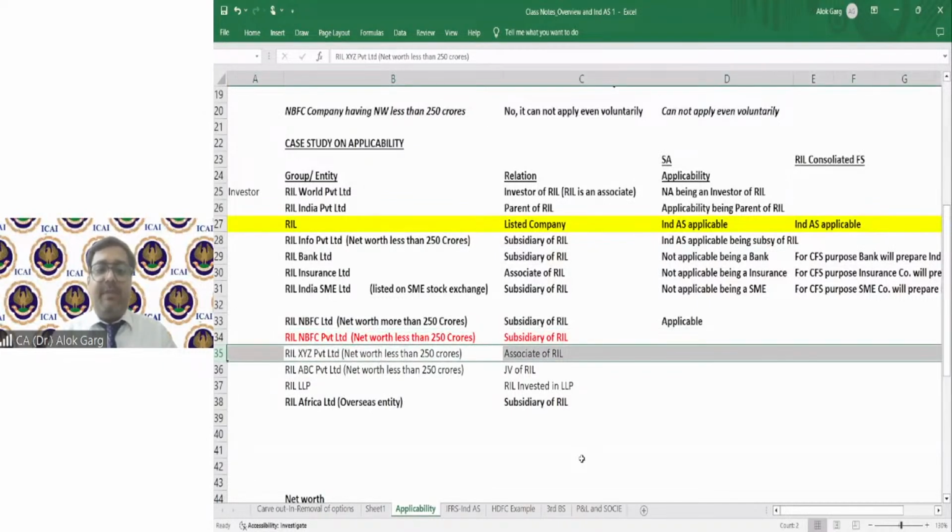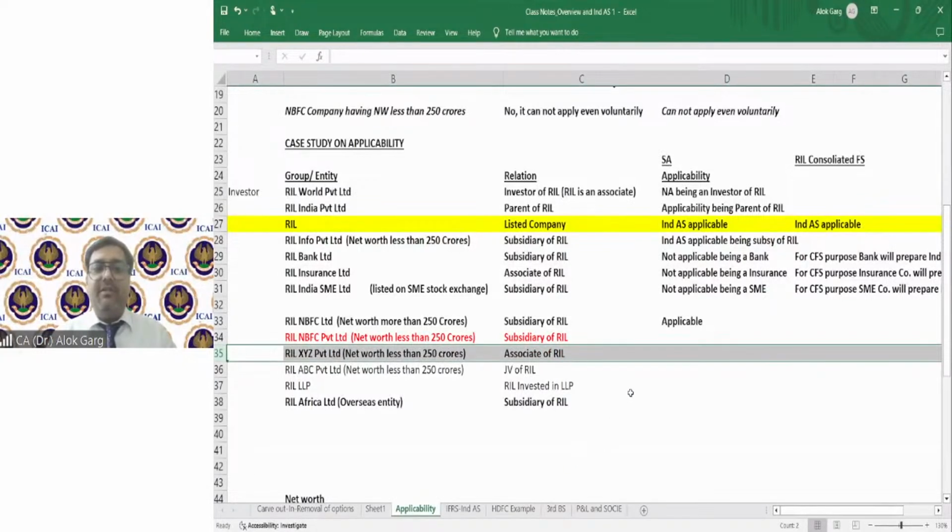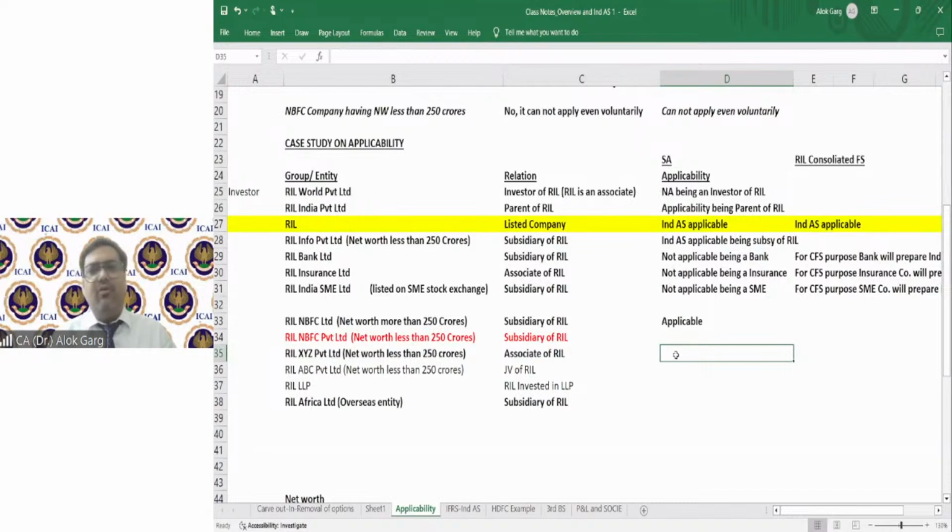Reliance XYG Private Limited, net worth is less than 250 crore and it is an associate of Reliance. It is not a bank, not an insurance company, not an SME listed entity, not a non-corporate entity. It is a simple, normal entity, but the net worth is less than 250 crore. But yes, it is an associate of Reliance.